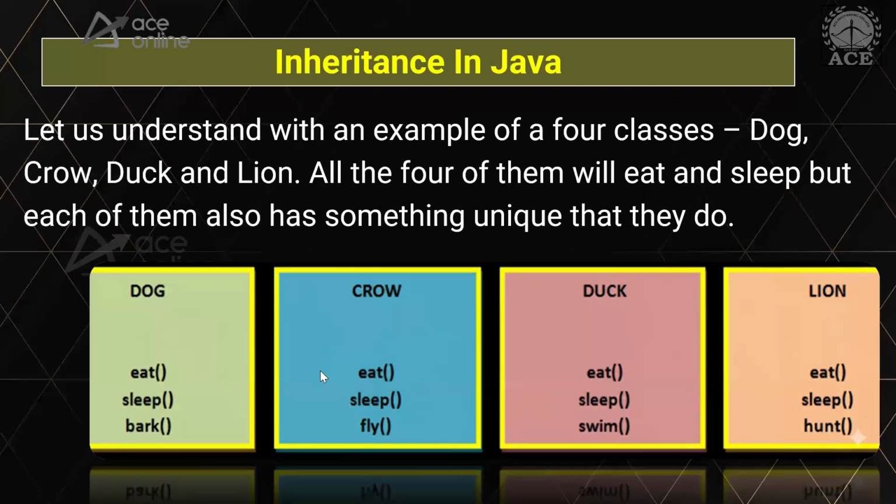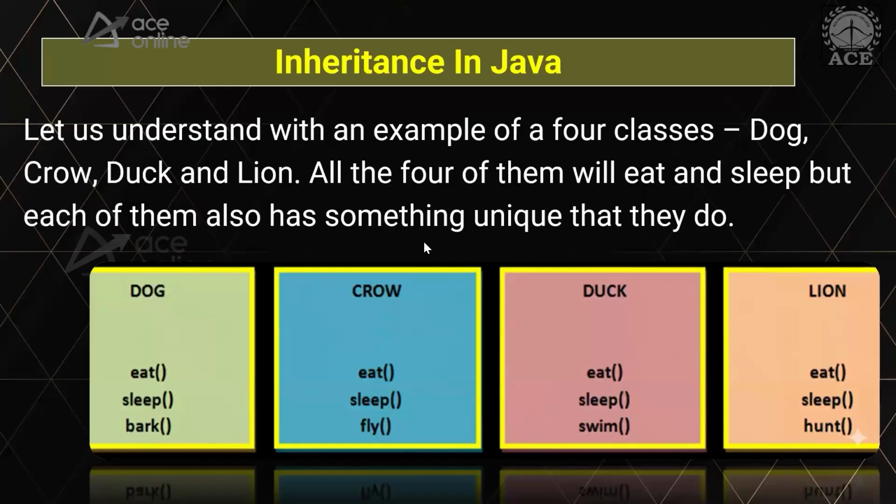Write a method only for eat and sleep and inherit it in all four classes. So where will we write that method? You're going good. So what Varshit says is, you write this eat and sleep method once and then inherit it in every class. I agree with that. But where do I have to write it?